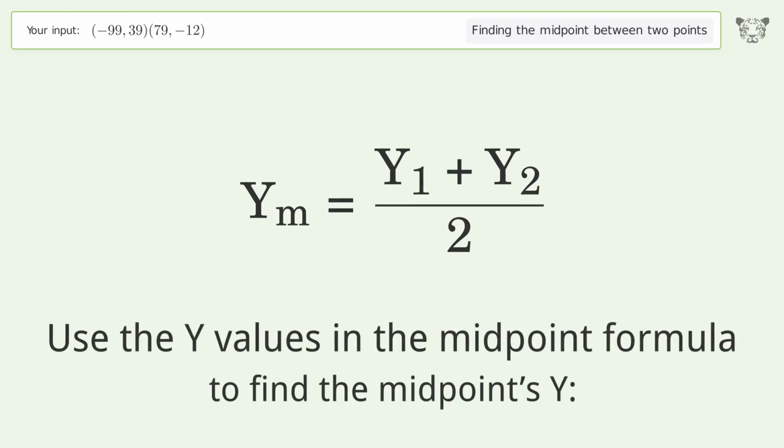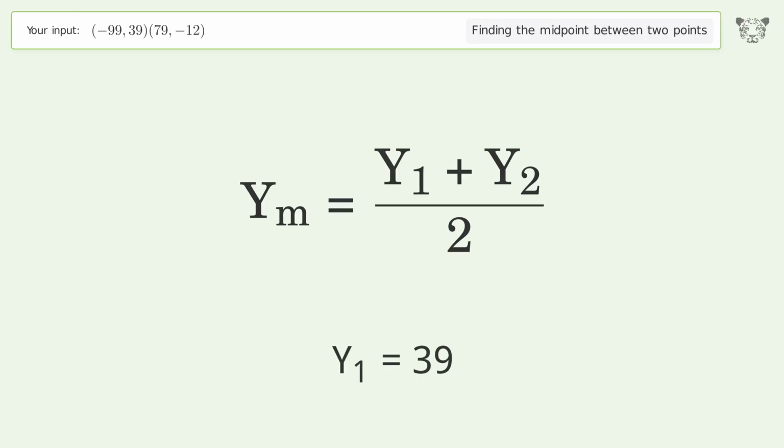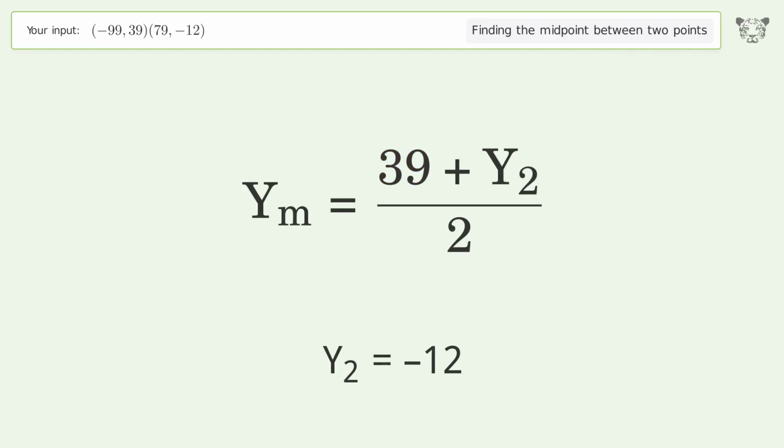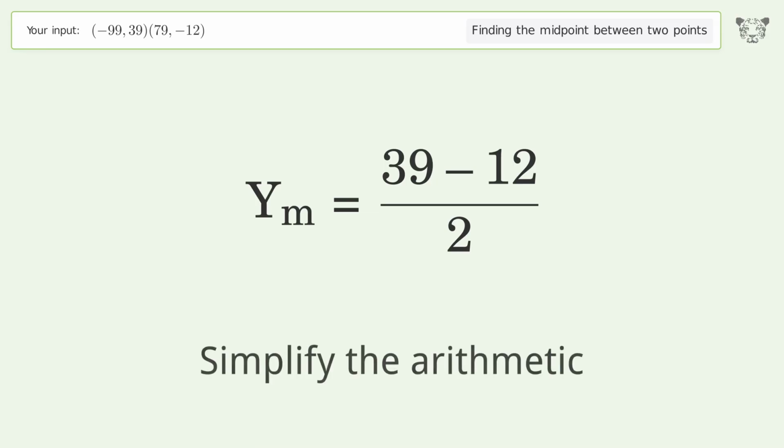Use the y values in the midpoint formula to find the midpoint's y. y1 equals 39. y2 equals -12. Simplify the arithmetic.